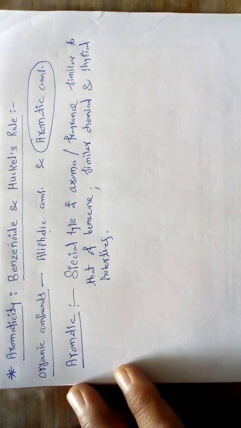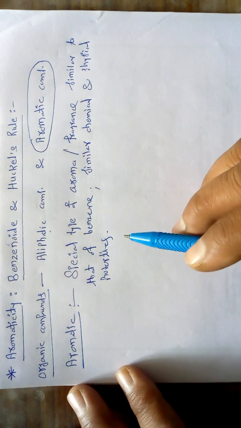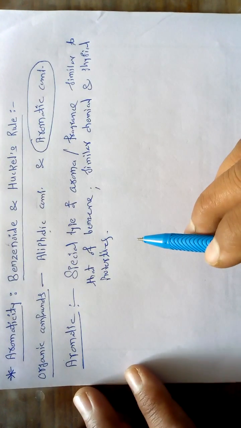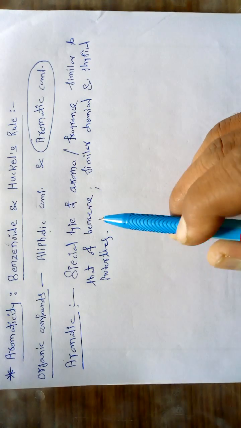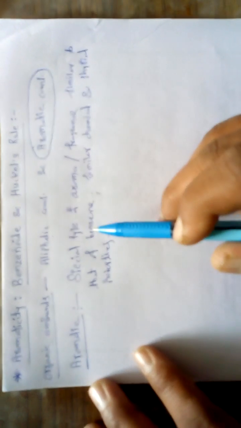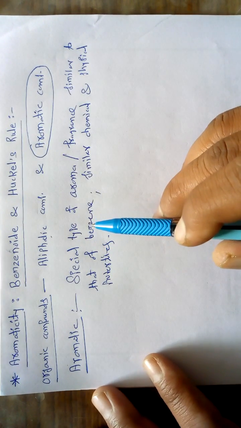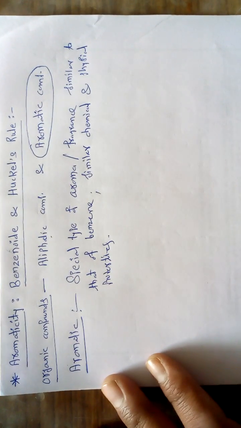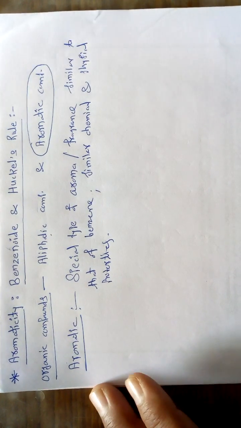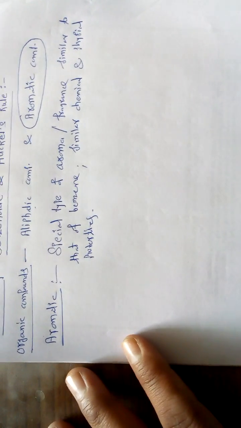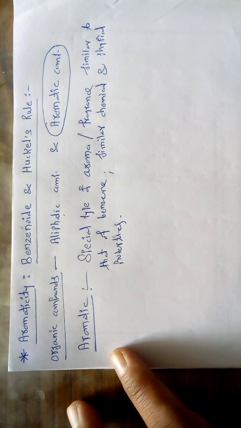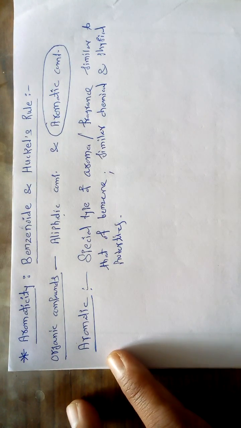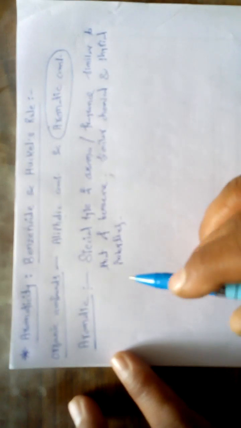So in ancient time, the word aromatic meant a compound which has a special type of aroma or fragrance similar to that of benzene.